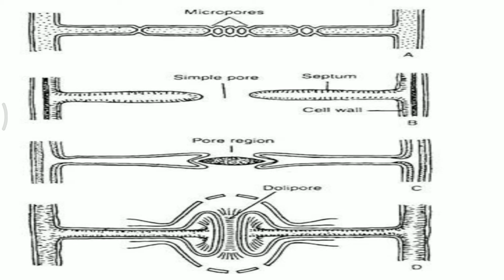The second condition is a simple pore structure where two septum come very close to each other, so close that they can exchange substances from one cell to another. Or you can think that a cellular constriction is formed with the formation of this simple pore. Sometimes the pore region has some granules within the center of the two septum, and that also helps in differentiating two cells.